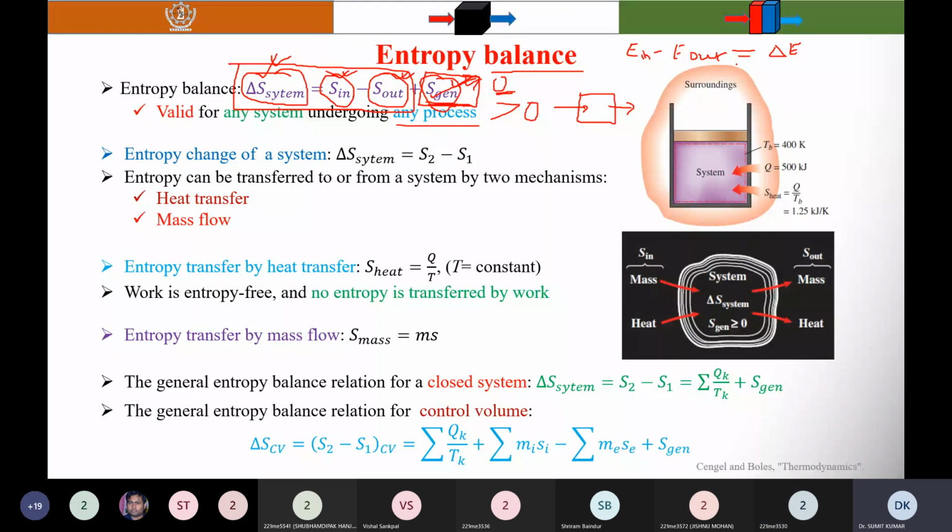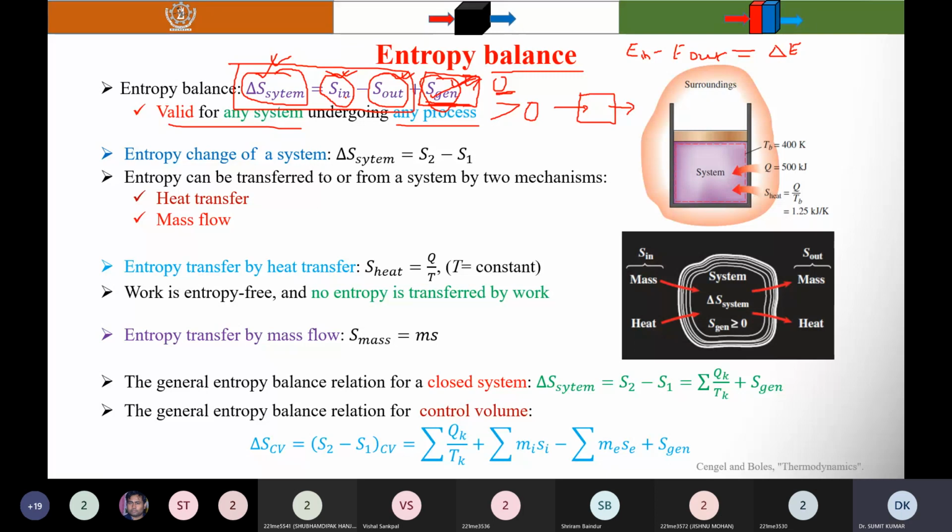So it is valid for any system. Any system means it's valid for open and closed systems. When I write, I will discuss these things. What is entropy? Like energy, I am just comparing, so you should remember. You know that energy is transferred in the form of heat, work, and mass. If you remember, when I discussed the energy balance or conservation of energy, I told you that energy is transferred in the form of heat, work, and mass.